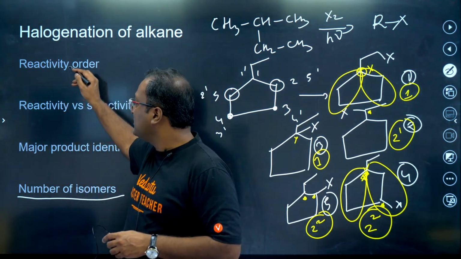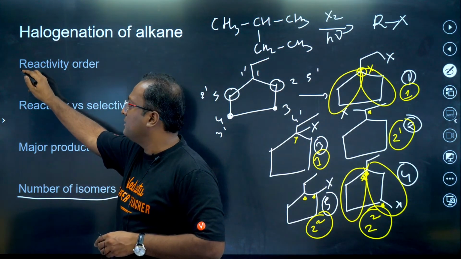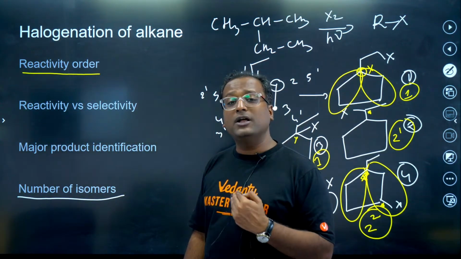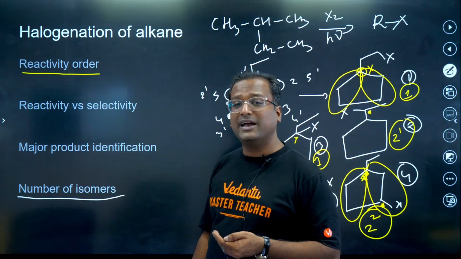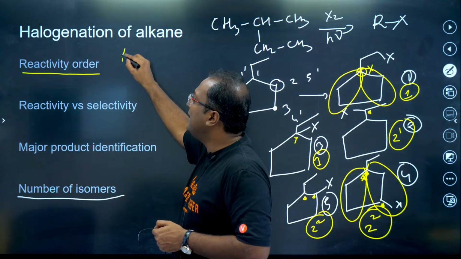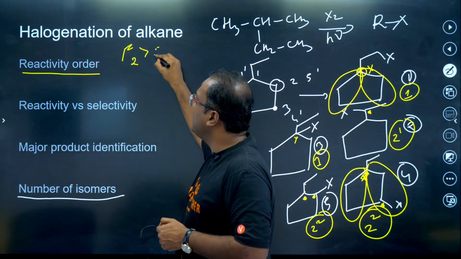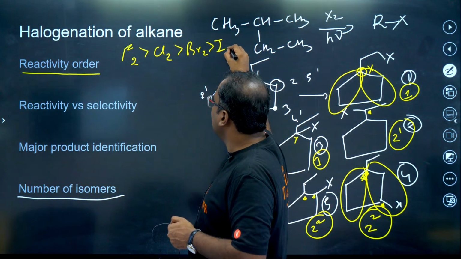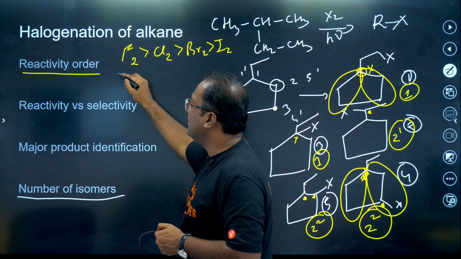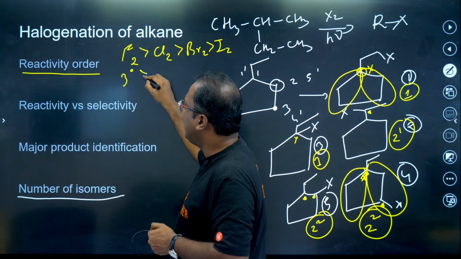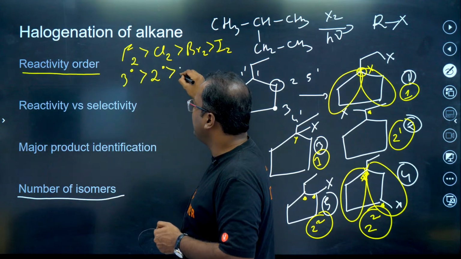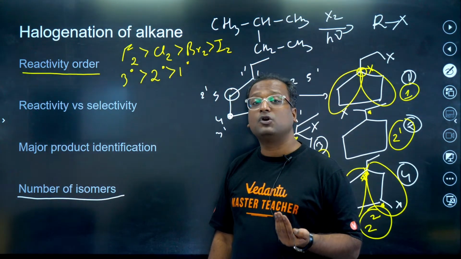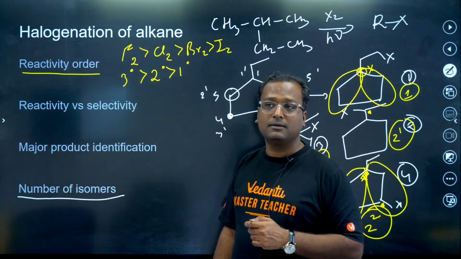Now, next part, reactivity order. The other important thing that is asked in halogenation is the order of reactivity. Whose order of reactivity? One is of halogens. F2 greater than Cl2 greater than Br2 greater than I2. This is your reactivity order for halogens. What is the reactivity order for hydrogen? 3 degree hydrogen greater than 2 degree greater than 1 degree. Why? Based on stability of free radical.